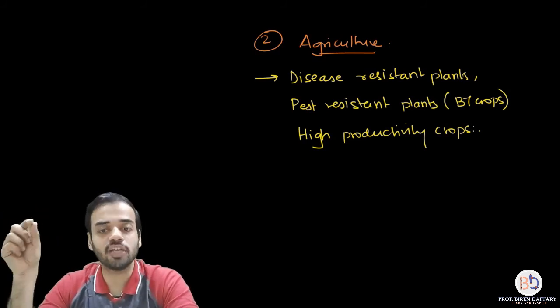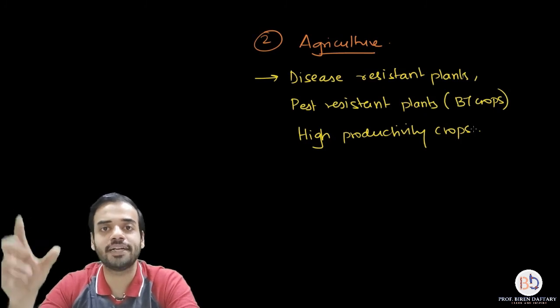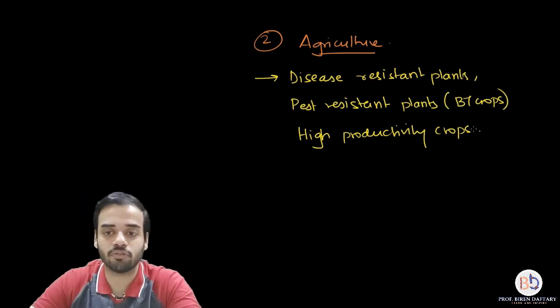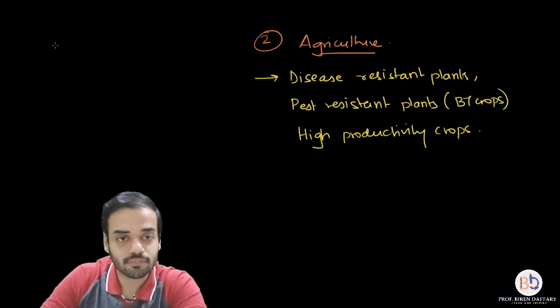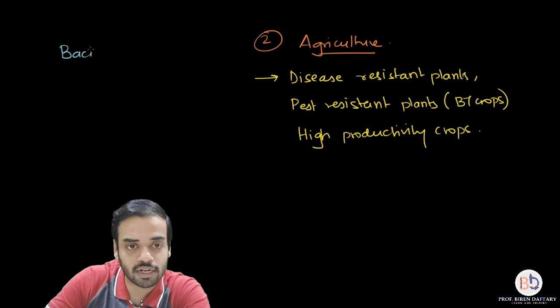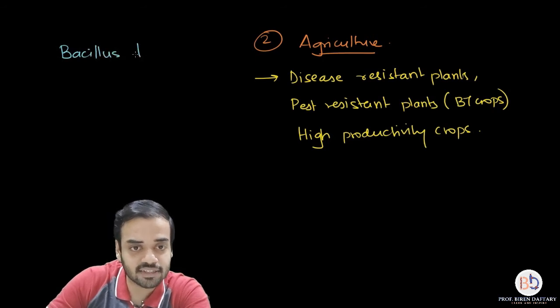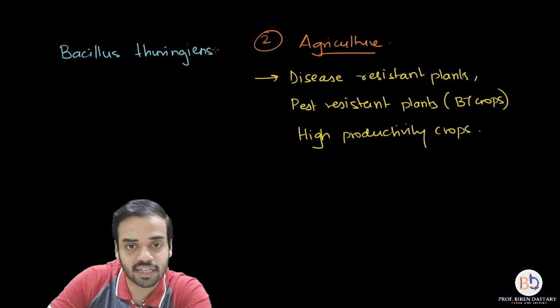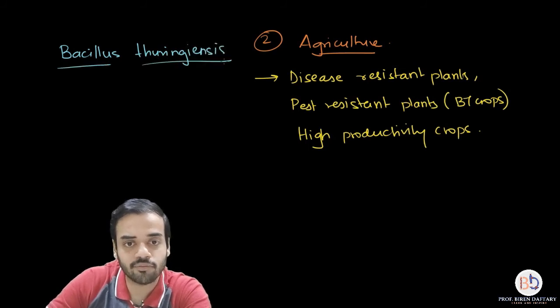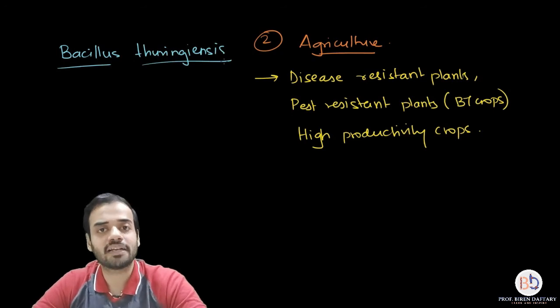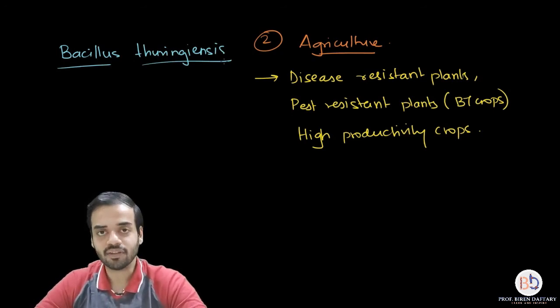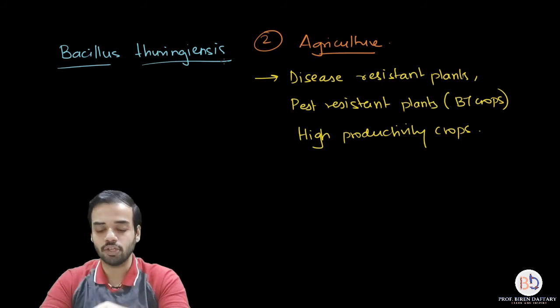If you are producing pest resistant plants, for example BT crops, I am going to show you this example over here. Now what is BT? BT stands for a bacterium which is called Bacillus thuringiensis. This is the name of a bacterium, a very important bacterium, just like E. coli. Now what happens naturally, I will tell you.